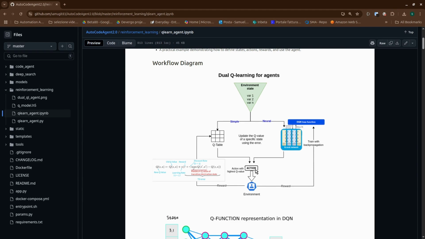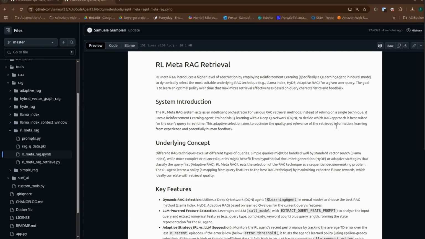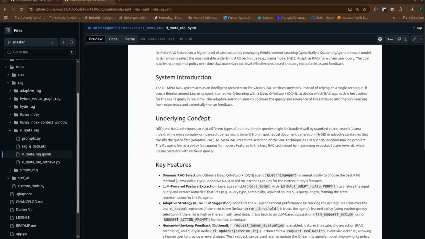This brings us to RL-Meta-RAG. Think about different RAG techniques. Standard vector search, like basic LlamaIndex, might be good for simple keyword queries. HyDE, hypothetical document embeddings, might be better for questions needing inferred context. Adaptive RAG might excel at complex queries by first classifying them. Which one should you use? It depends on the query.